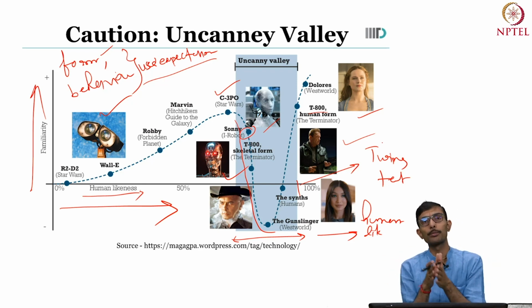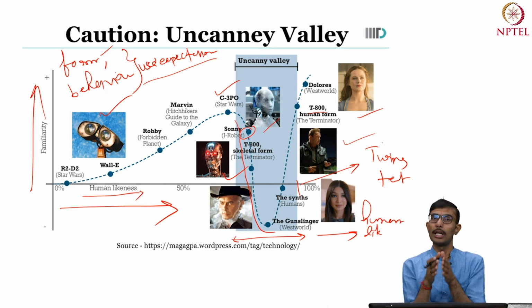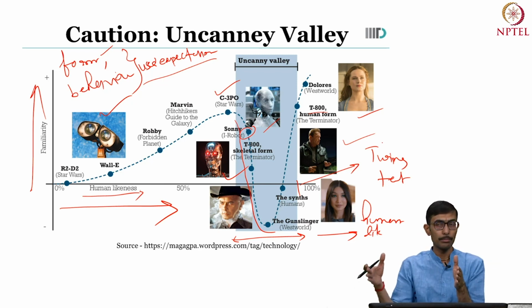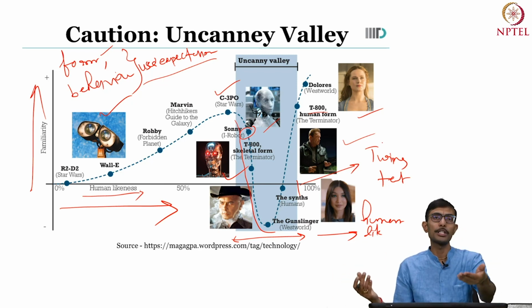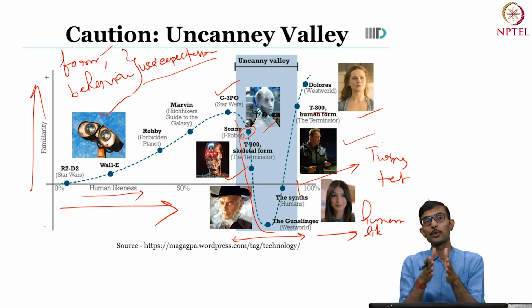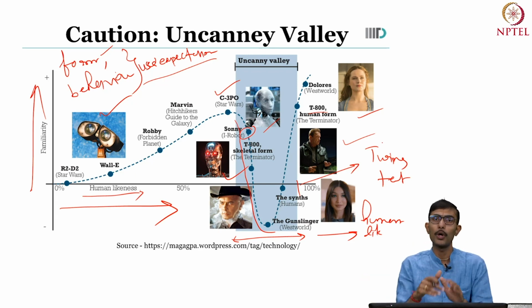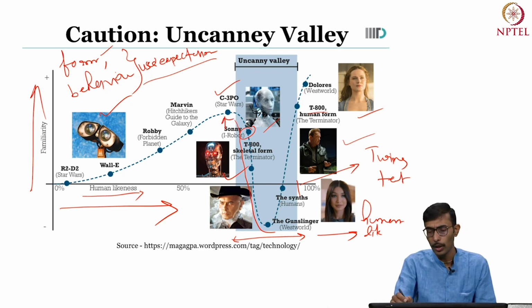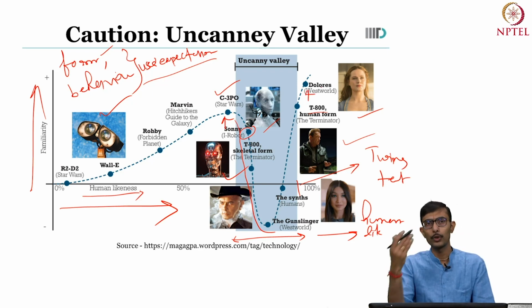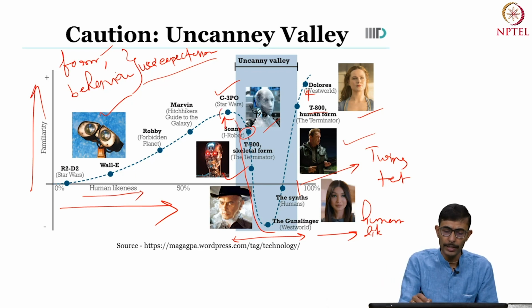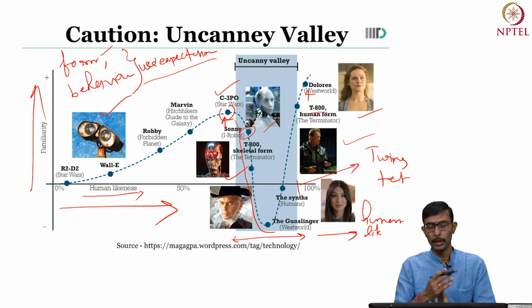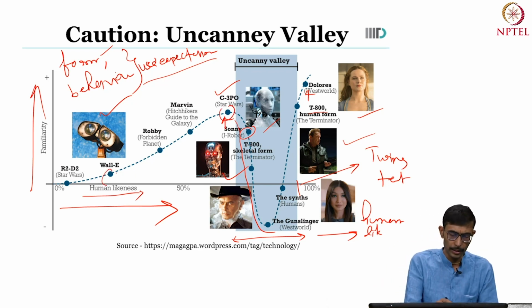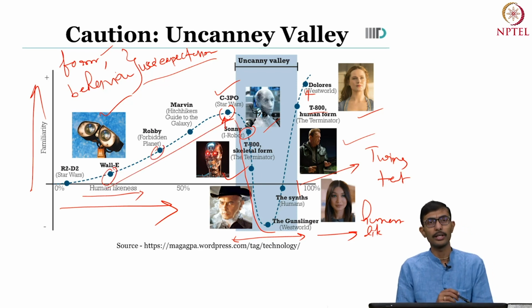But while we are doing it, we should be cautious about the uncanny valley, because it may happen that we make their form like humans but they are not able to achieve an interaction like humans, and that is where there is going to be a dip in the emotional response, or in their familiarity or likeness. So what we would like to have, which can be called our holy grail and can be a bit difficult to achieve, is human-like form, human-like behavior, human-like empathetic reaction. But maybe we can achieve up to here, and that can also be quite good, or even here, or anywhere in this region.